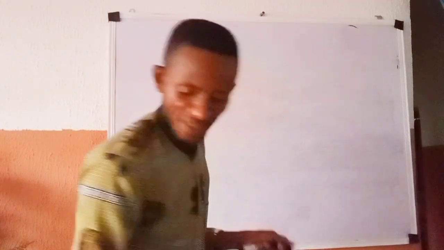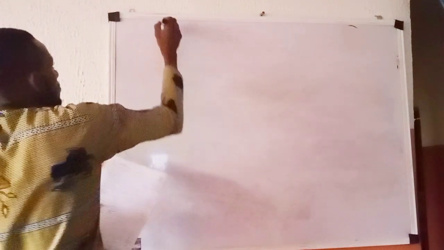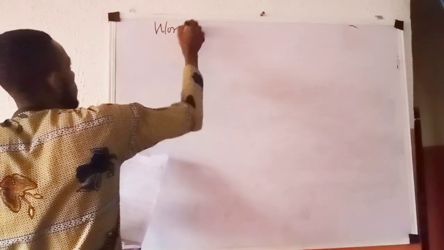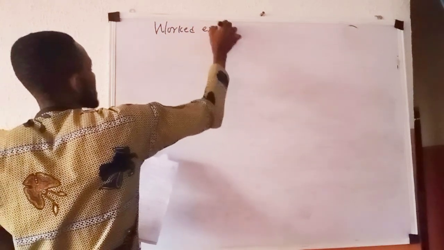Let us look at a few questions here. The first I have here, number one, I will target worked examples.